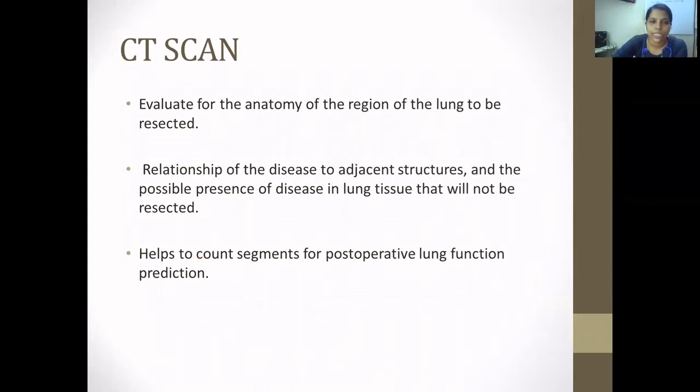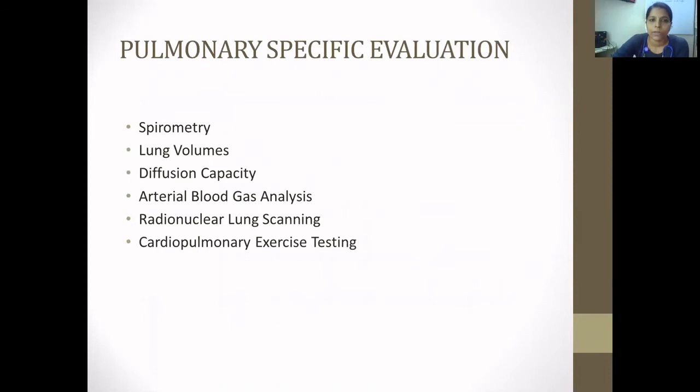Importance of CT scan: evaluate the anatomy of the region of the lung to be resected, the relationship of the disease to the adjacent structures, and the possible presence of disease in the lung tissue that will not be resected. It helps to count the segments for the postoperative lung function prediction, which is needed for the perfusion method that is coming later. I'll present it later. Pulmonary specific evaluation includes spirometry, lung volumes, diffusion capacity, ABG, radionuclear lung scanning, and CPET.